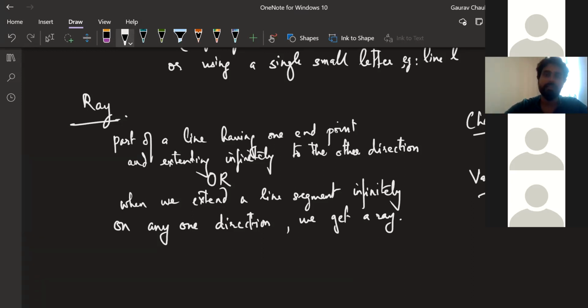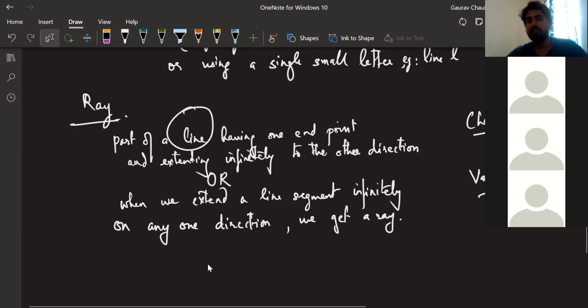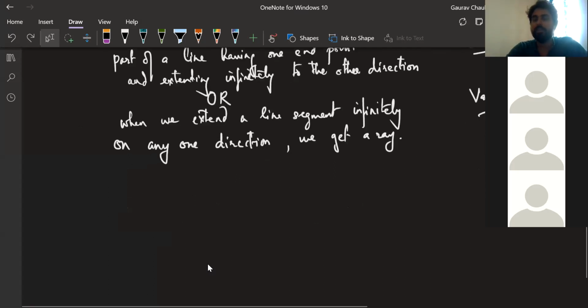Both are correct, yes, Abu. Both of these don't contain any word which is confusing for us, which is new or different, which we don't know the meaning of. Both of these are complete. This one depends on the line, this one depends on the line segment. But for our class, both are correct, because both line and line segment are defined previously.